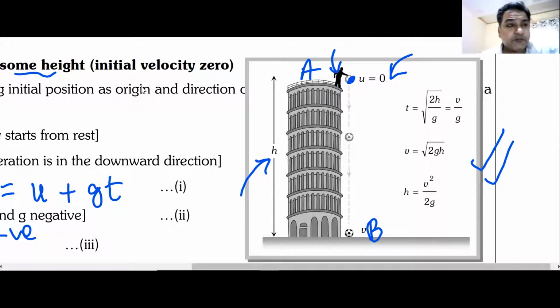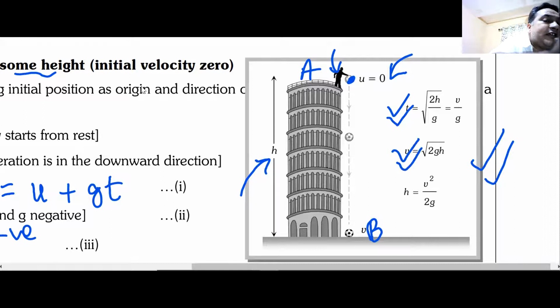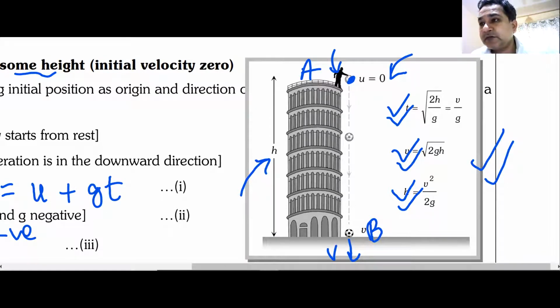So as you can see, we have written the equation over there, and these equations can be written in this form. We can find out time like this. We can find out v like this, and you can find the height is v square by 2g, where v is the velocity at the lowest point. Is everyone getting this? I've increased the size of the image so that you can see it clearly.